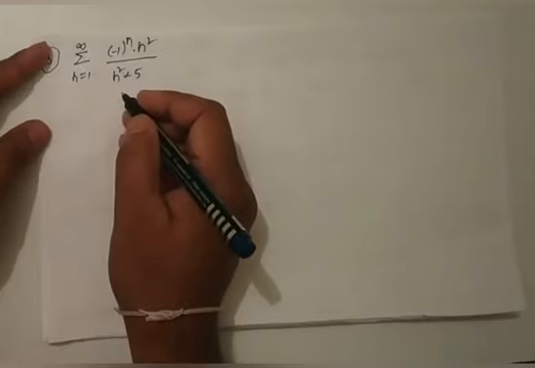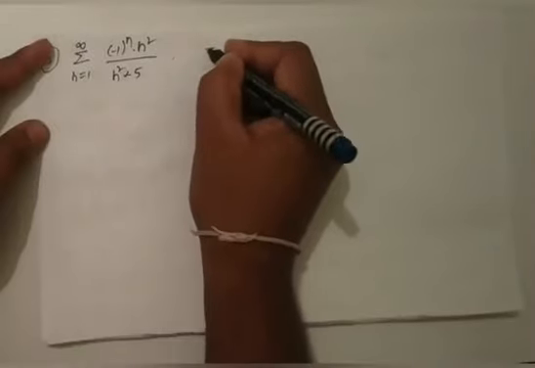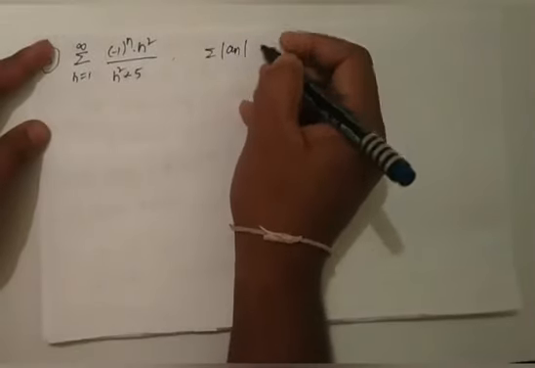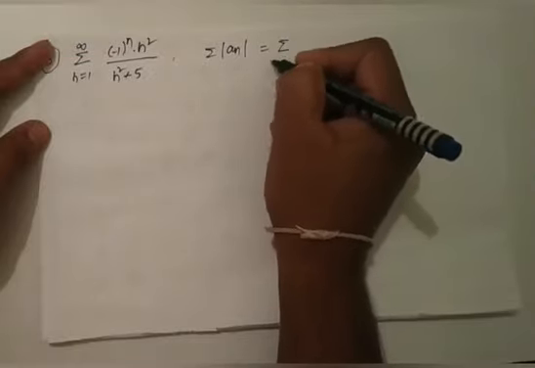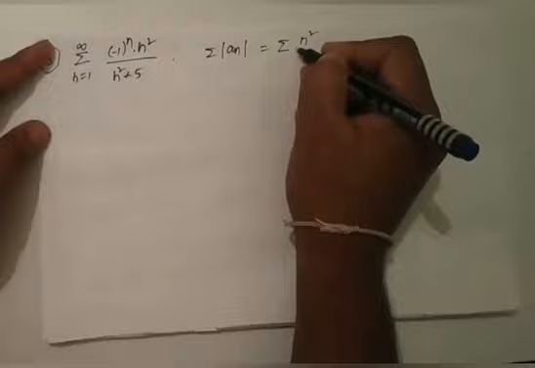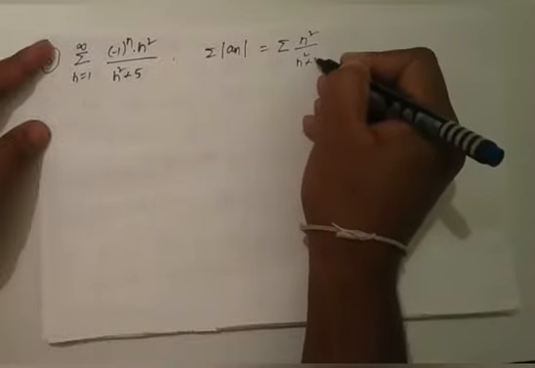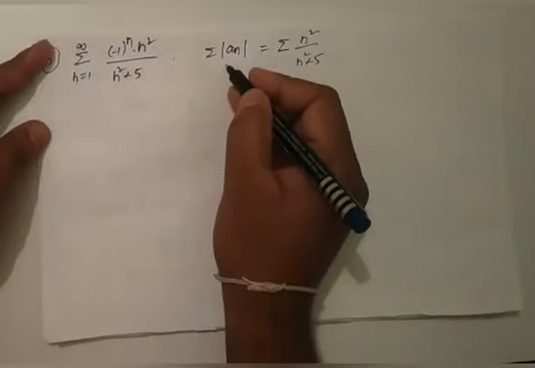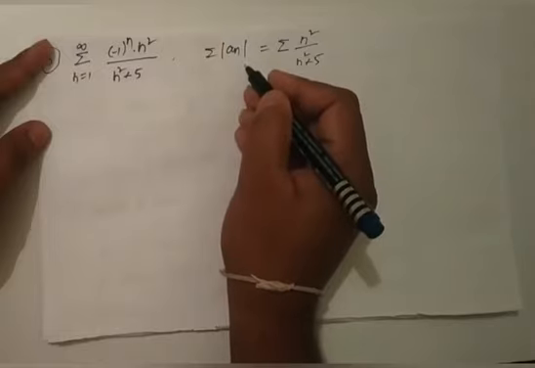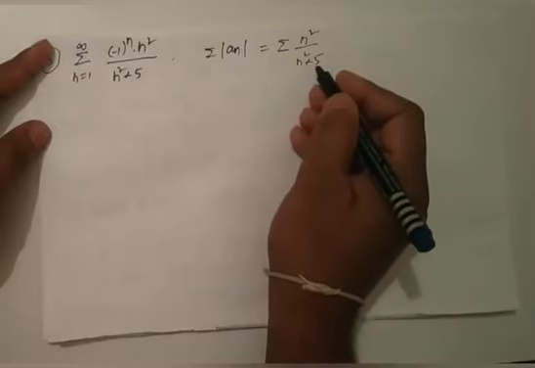Okay, so here we have to follow the same procedure. First we have to test the convergence for the series summation of modulus of an, which is summation n square by n square plus 5. To test it, I am using the nth term divergent test.